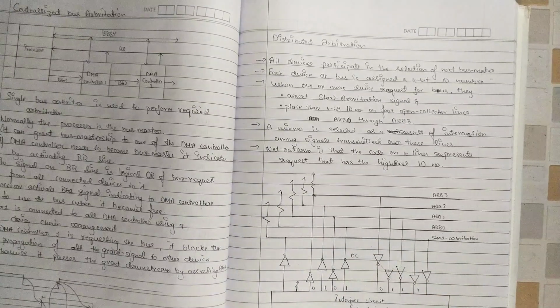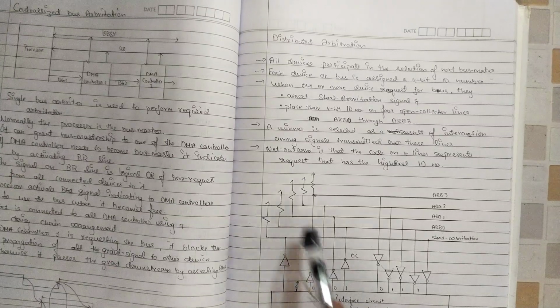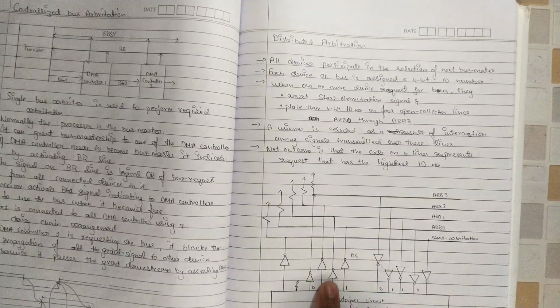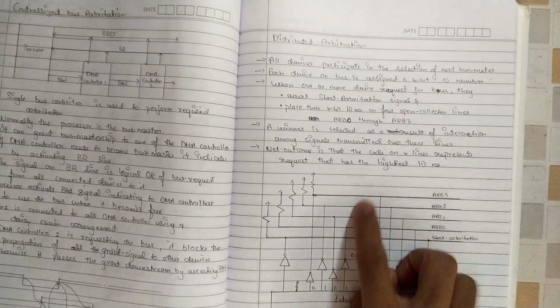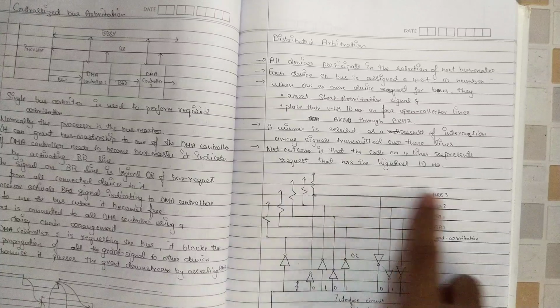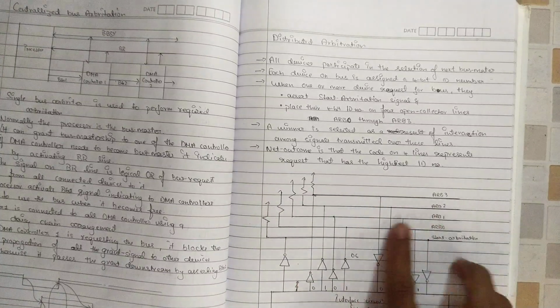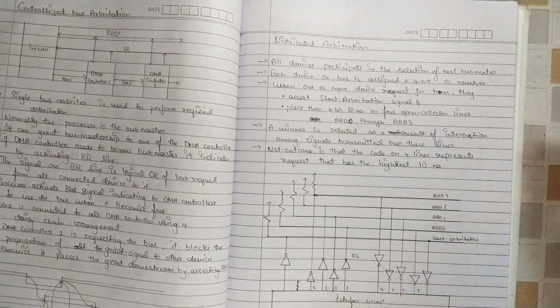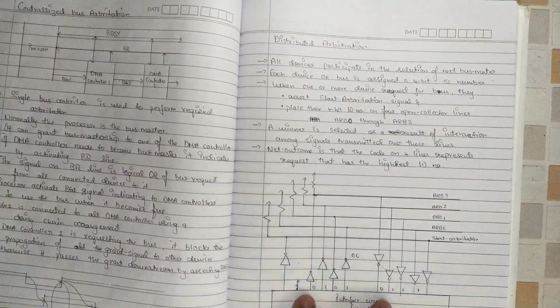After all the devices have placed their ID numbers, one among them is selected as the winner and gets the granting permission for bus mastership. The winner is selected as a result of the interaction among the signals transmitted over these lines. I'll just give an overview now; if you read it, you will get a clearer idea, and after reading this I'll explain with an example.